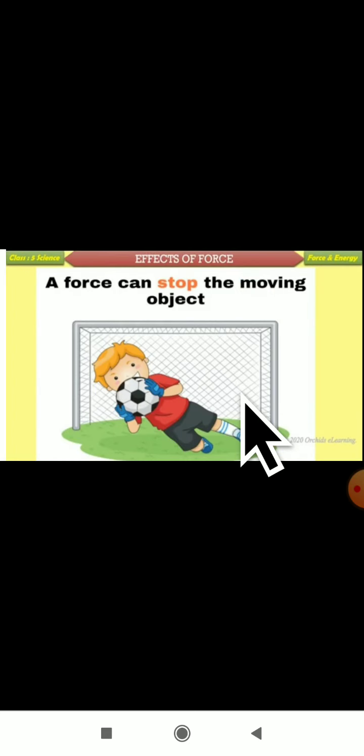For example, the shape of the object may change, even the size of the object may change, and even the direction of the object will change. Force can even stop a moving object. These are some of the effects of force which we studied in our previous video class.